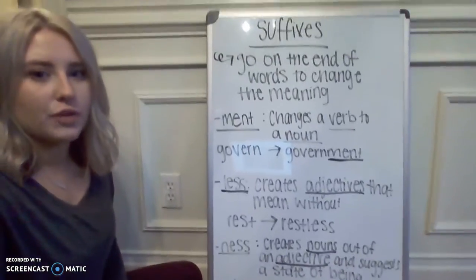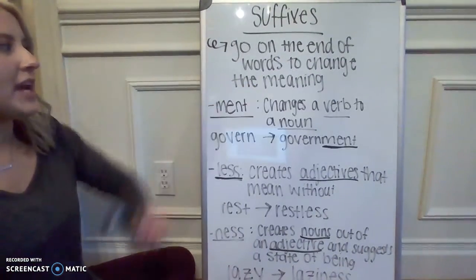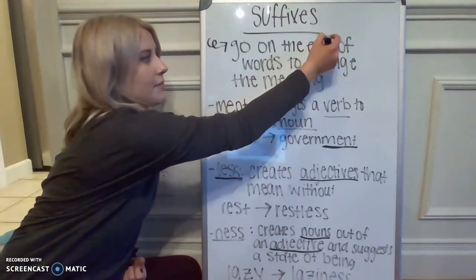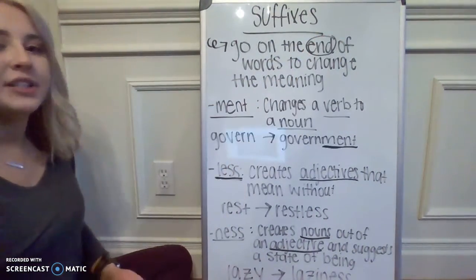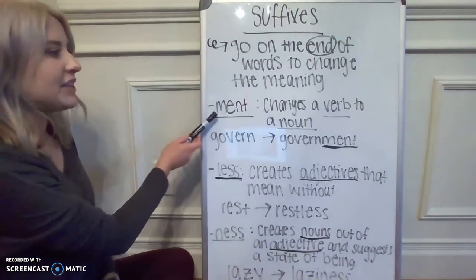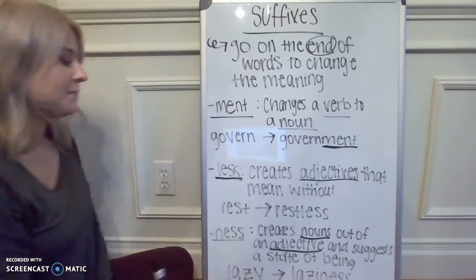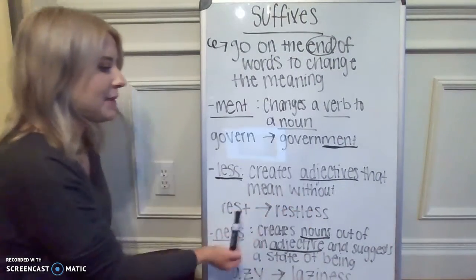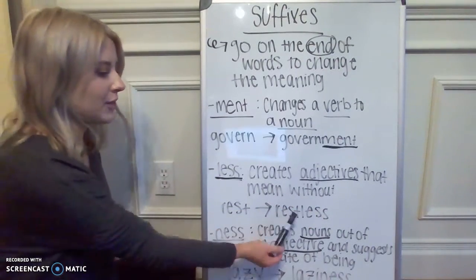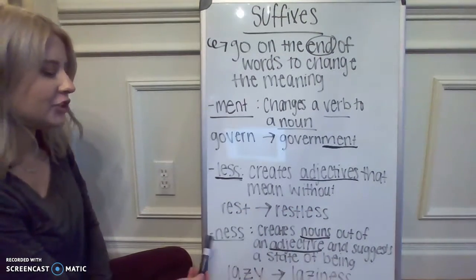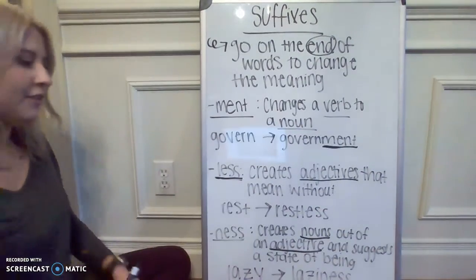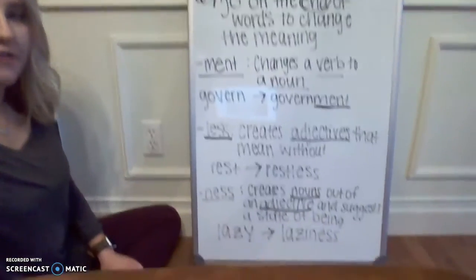So let's go over our suffixes. Remember, they go on the end of words. Make sure they go on the end of words to change the meaning. The suffix ment changes a verb to a noun, govern to government. Less creates adjectives that mean without, rest, restless. And ness creates nouns out of an adjective and suggests a state of being.